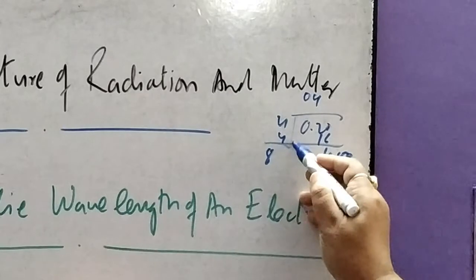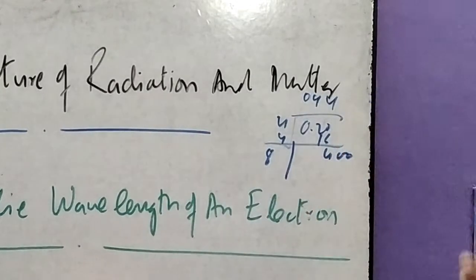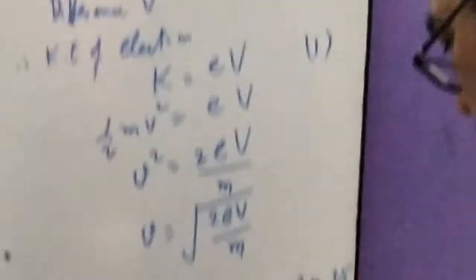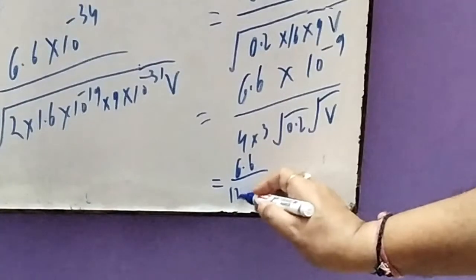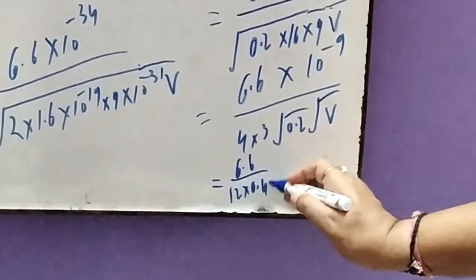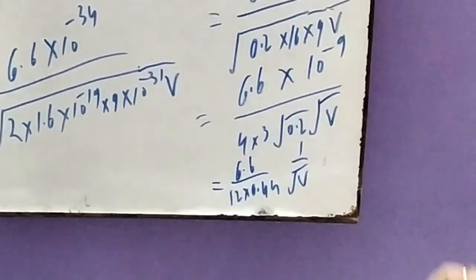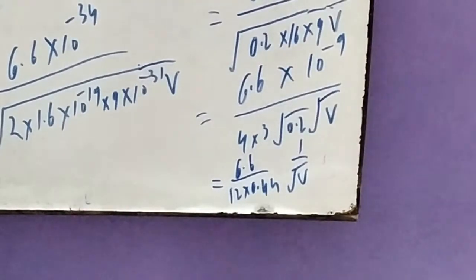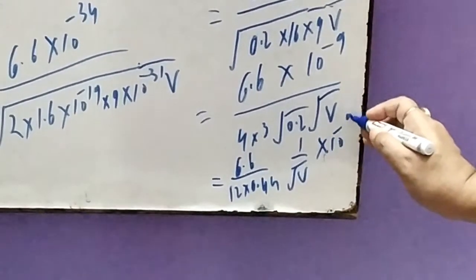That means here we have around 0.44 will be here. 6.6 upon 12 into 0.44 and 1 upon root V, and that is in meter, into 10 to the power minus 9 is already there.